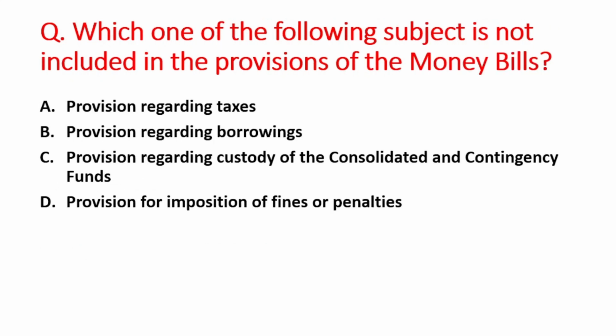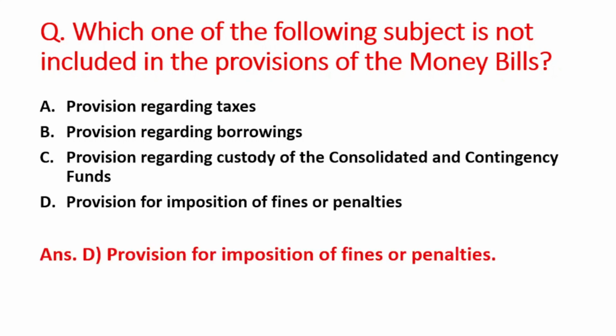Next question is which one of the following subject is not included in the provisions of the money bill? A option is provision regarding taxes, B is provision regarding borrowings, C option is provision regarding custody of the consolidated and contingency funds, and D option is provision for imposition of fines or penalties. So right answer is option D, that is provision for imposition of fines or penalties.